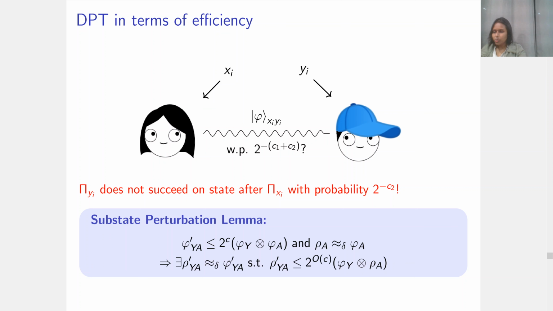Now we can apply this theorem with rho a being the state after the application of pi xi, and we get a different projector pi prime yi from the resulting state rho prime yi on Alice's system. If we do the protocol with this projector, then everything works out fine.